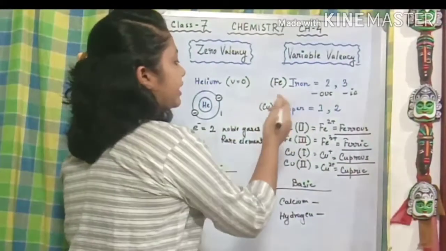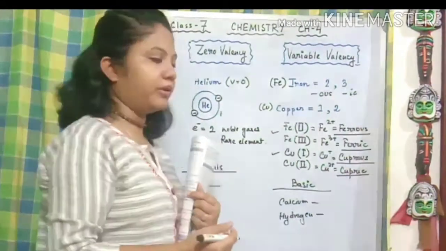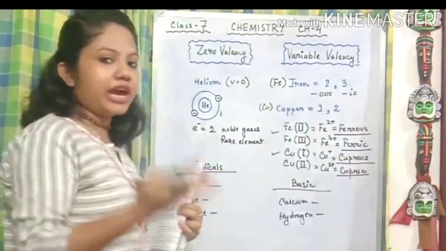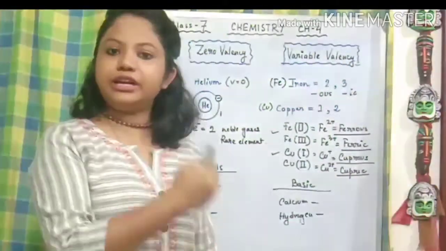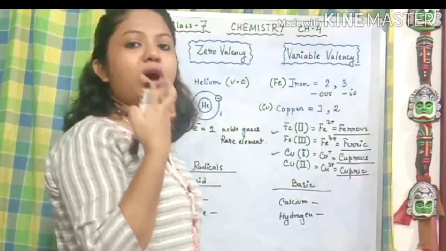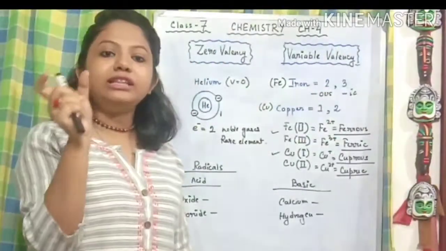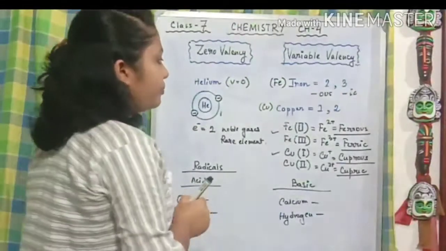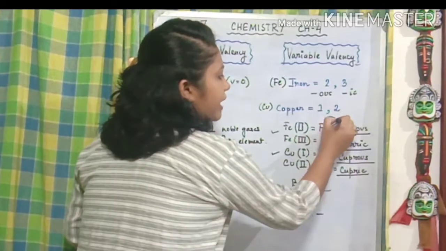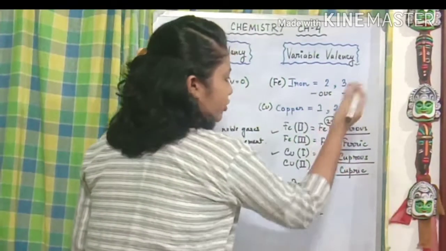There are many other elements other than iron and copper. Now when we are talking about radicals, we have already known they are of two types, the acid radicals and the basic radicals. Now look at this Fe2+. Why are we writing this 2 plus just above it, as a power or exponent?